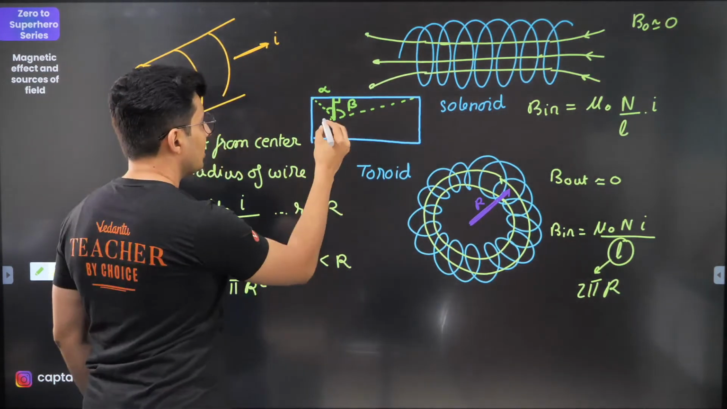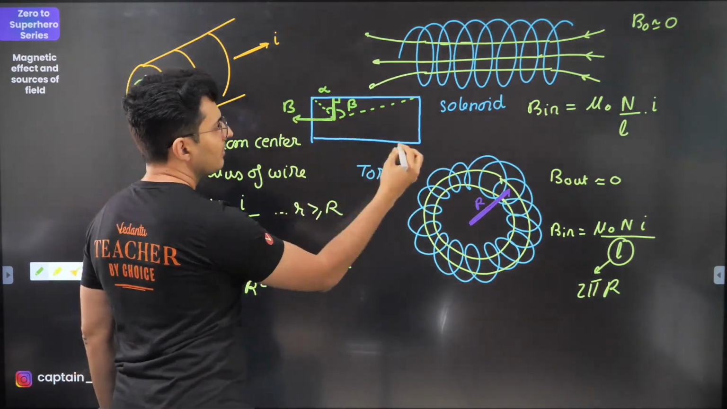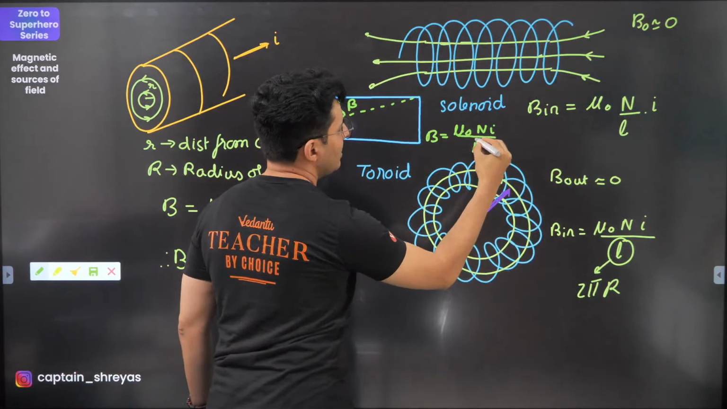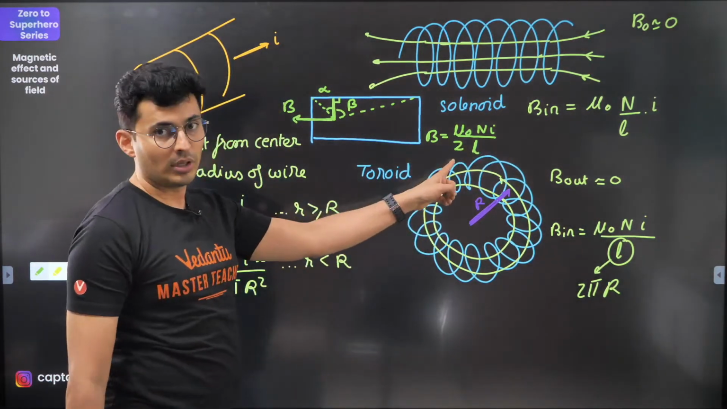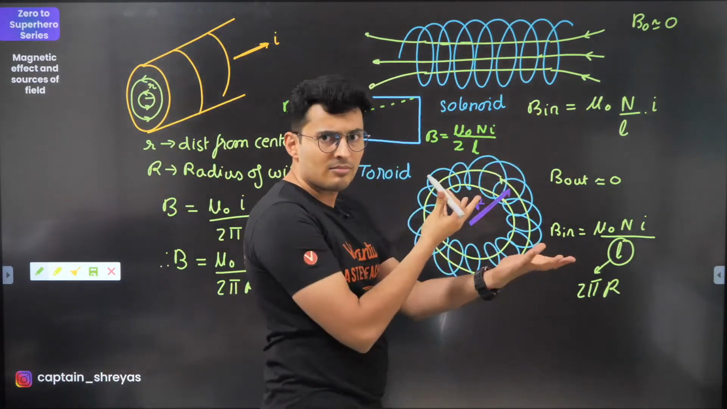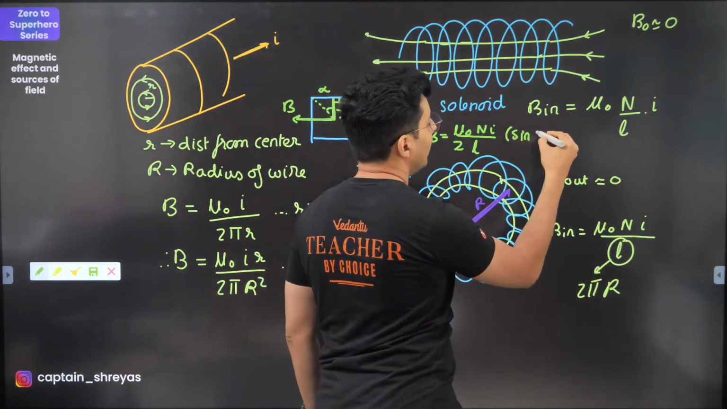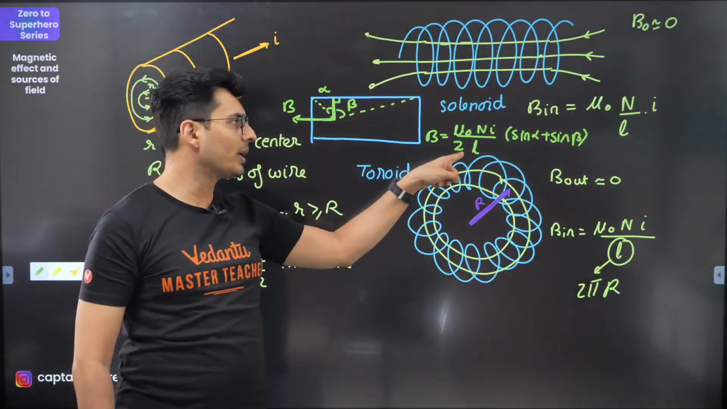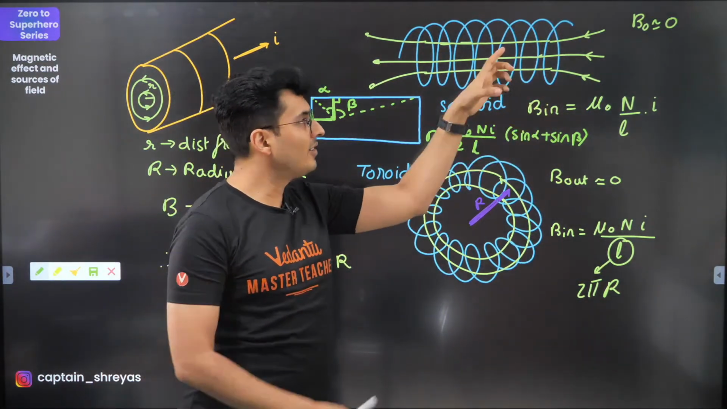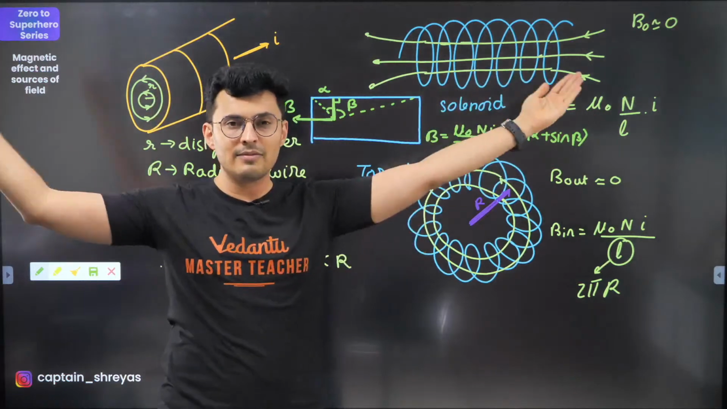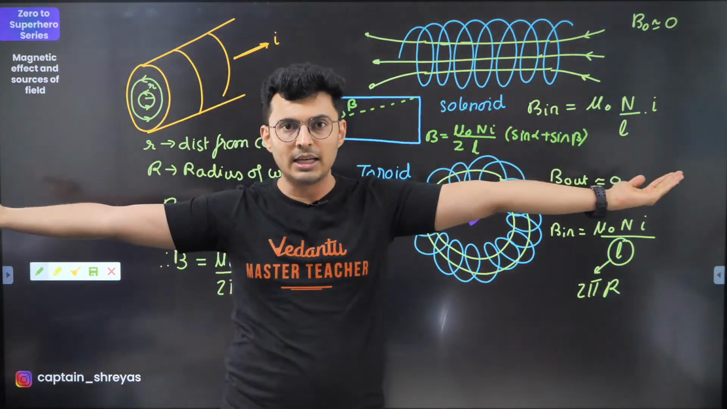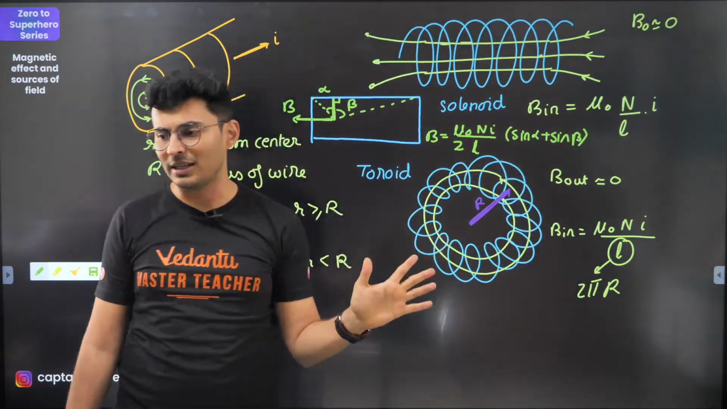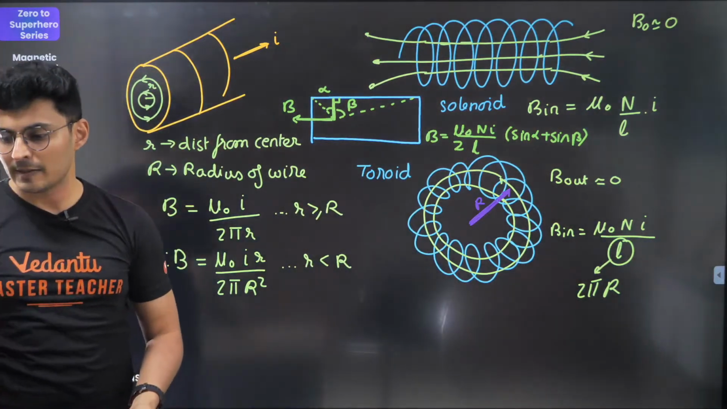So the magnetic field at this point will be given by a similar formula: mu naught n I by L, but just put a 2 over here, and this alpha and beta you can measure if all the values are given. So it will be nothing but sine alpha plus sine beta, very similar to a finite wire. In fact, for an infinitely long solenoid, alpha and beta will be 90. Sine 90 is 1, and 1 plus 1 is 2. The 2 cancels, and you will get this formula. That's it. I hope this is clear.